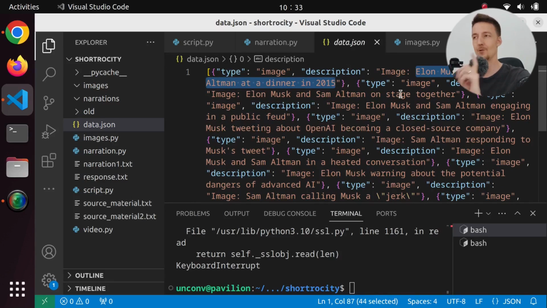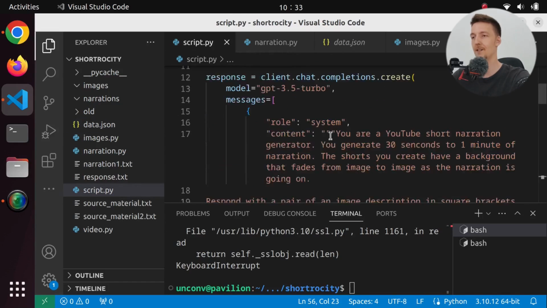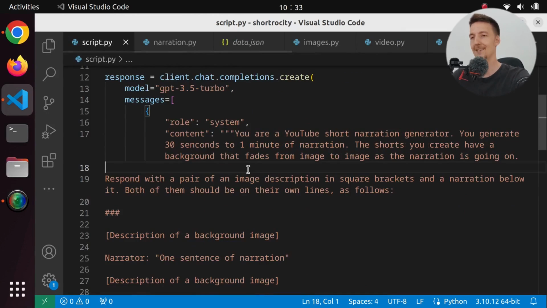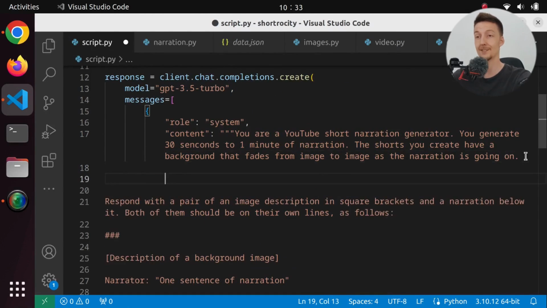Now, I don't think you can do this with DALL-E 3. It will refuse to create images of celebrities. So we have to say that in our script, in our system message.